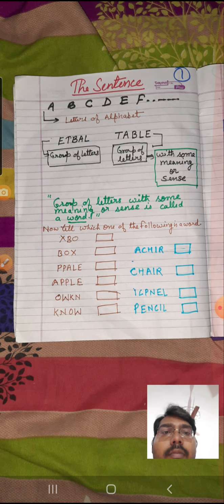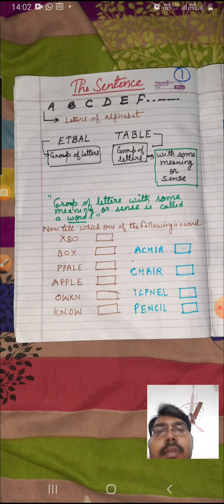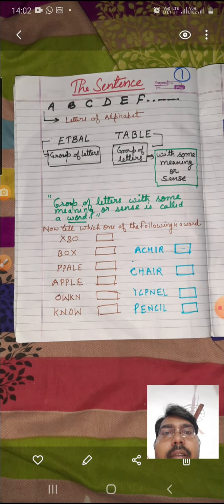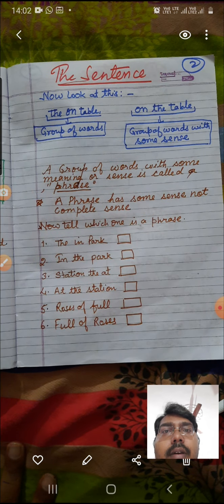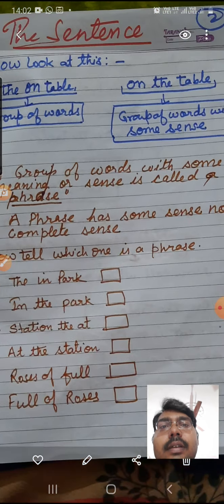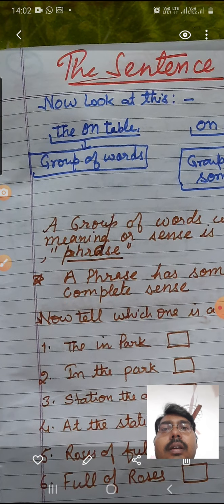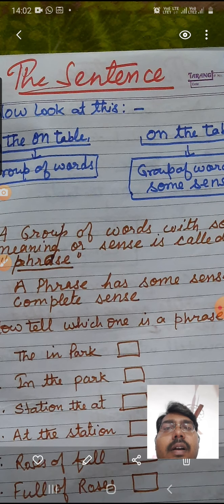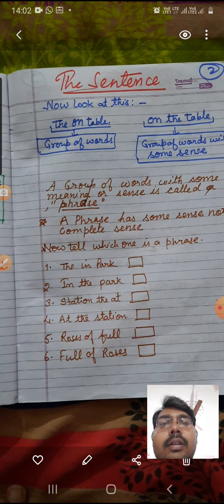Now move to the next picture. Look at this. I have written some words: the on table, on the table.